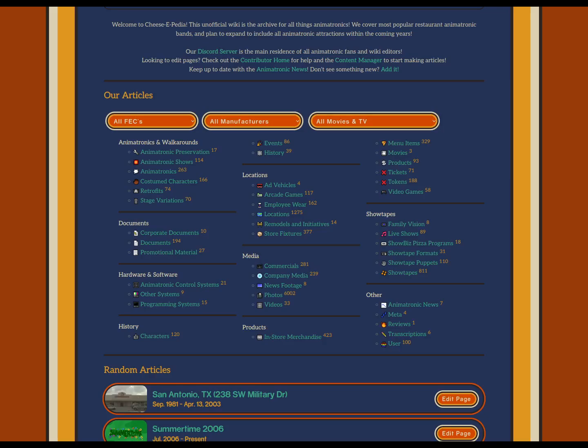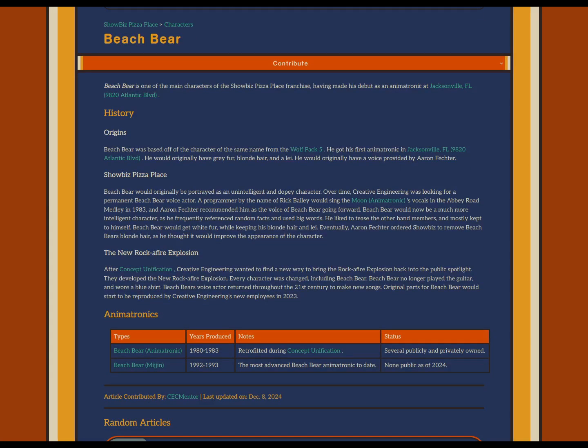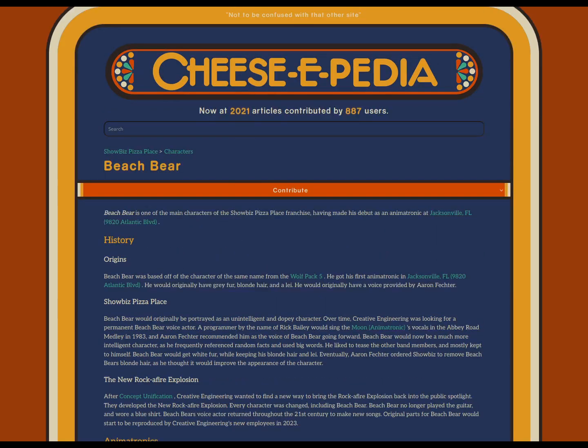There's a lot. I mean, there's character pages. There's 120 characters, but there's simple characters like Beach Bear. I don't think he has... okay, he has a little bit, but there's no grand info about him like there should be. There's a lot of basic pages that people have not worked on yet. You can make your mark on here whenever you want.